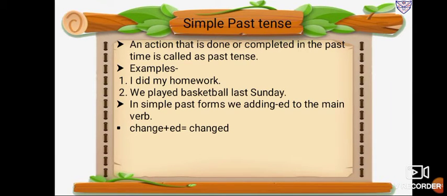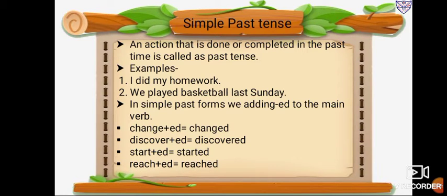Example given here: change plus ed, so it will be changed. Next, discover plus ed, so it will become discovered. Next, start plus ed, it will become started. Next, reach plus ed, it will become reached. Such types of verbs are called regular verbs. Changed, discovered, started, reached, these are all called regular verbs because they end with ed.